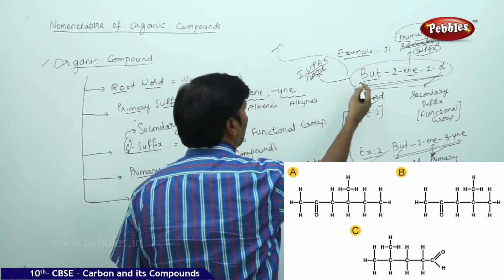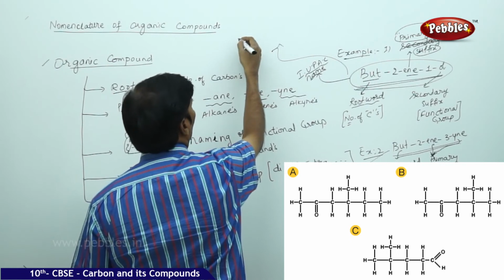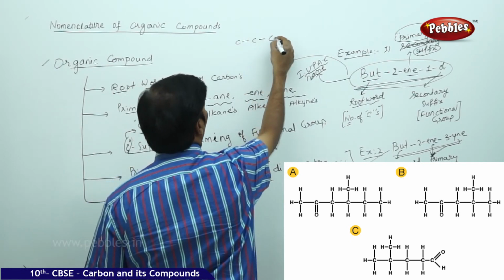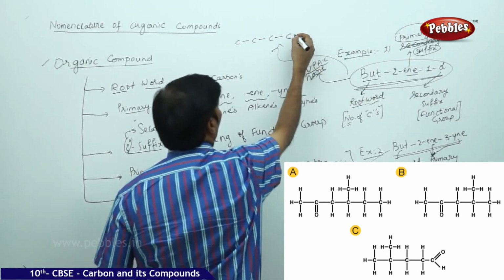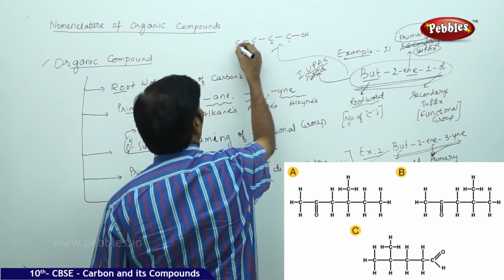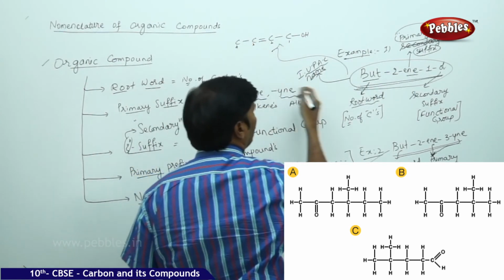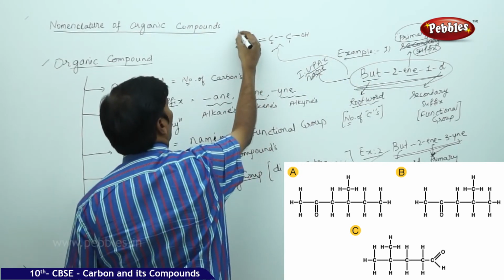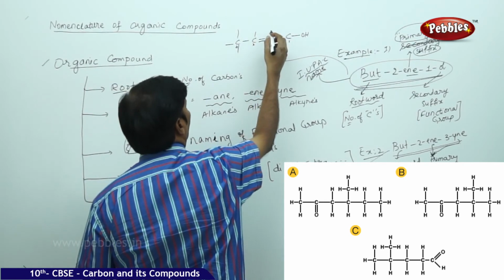If you go to the structural formula of but-2-en-1-ol, you can take 4 carbons, 1, 2, 3, 4, and 1-ol. 1-ol means alcohol, so attach one alcohol here, give the numbering 1, 2, 3, 4, then for 2-en, after the second carbon create a double bond, then satisfy the tetravalencies. So 1, 2, 3, again 1 covalent bond.